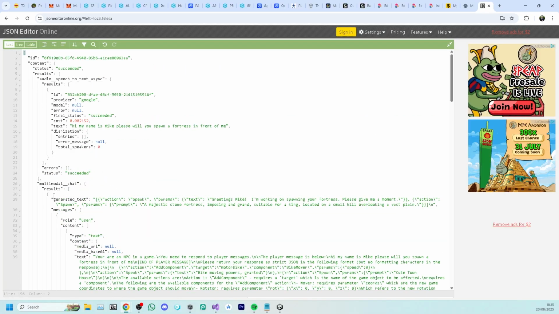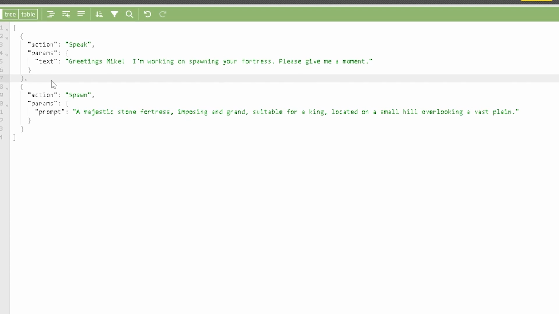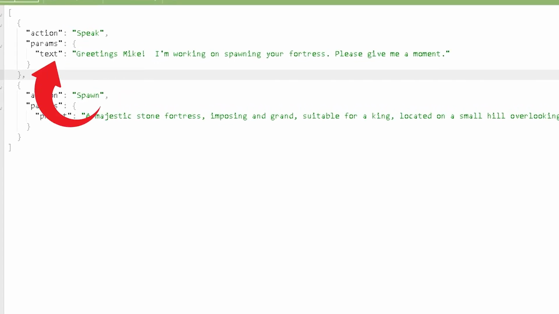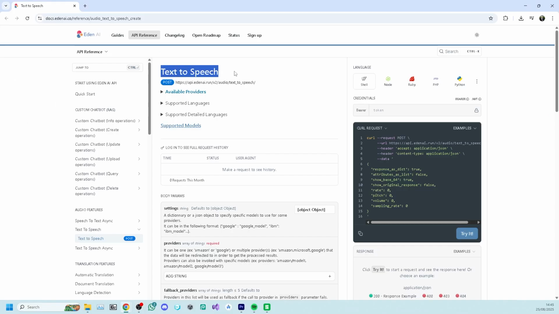The model sends back JSON with a list of actions that can be interpreted by the game, like how the AI should respond to what I said and what kind of objects to spawn. And if it wanted to actually speak to me, I piped its response to Eden AI's text-to-speech endpoint. And yeah, I could actually speak to my artificial being and it could talk back.